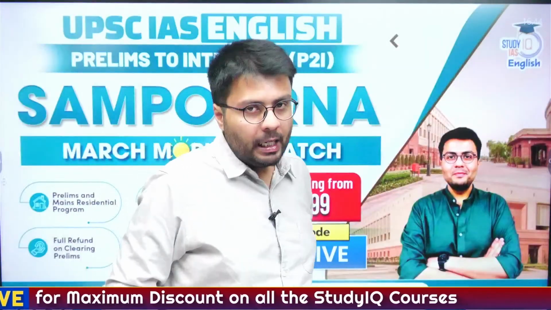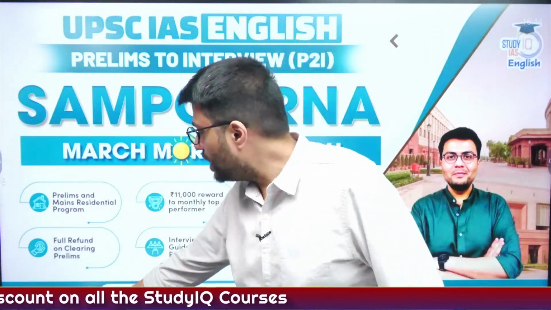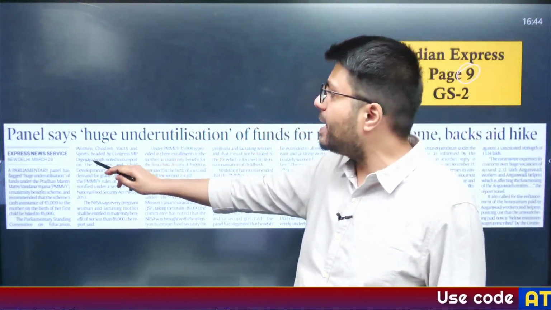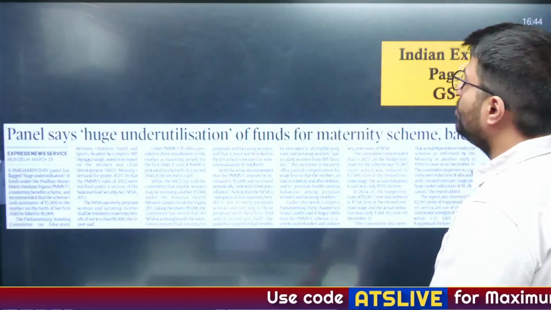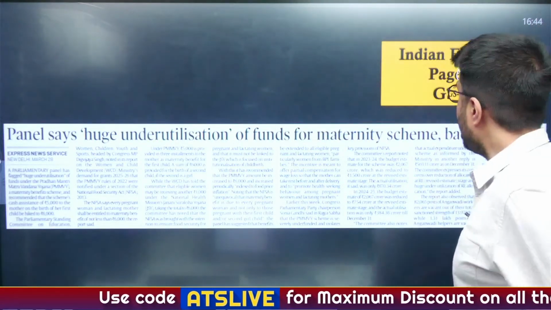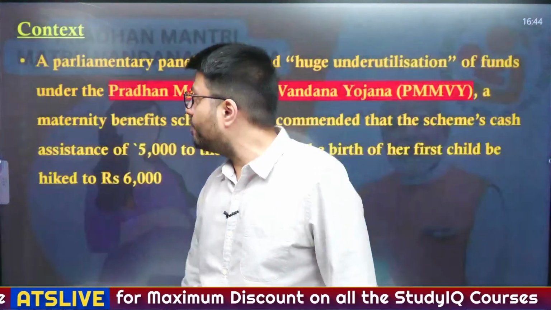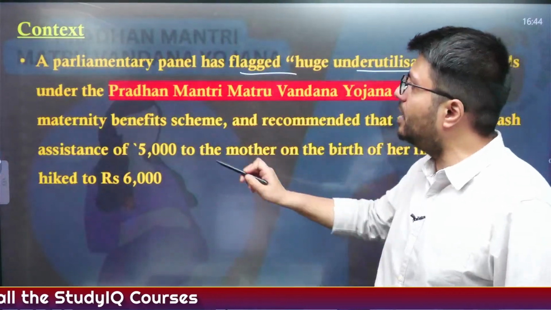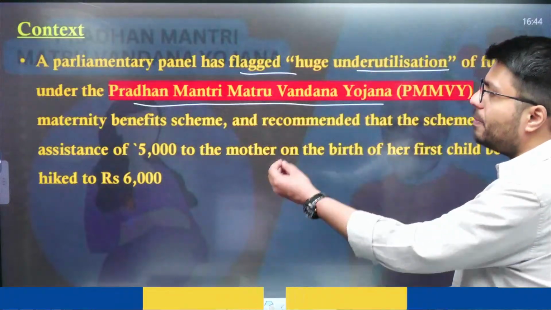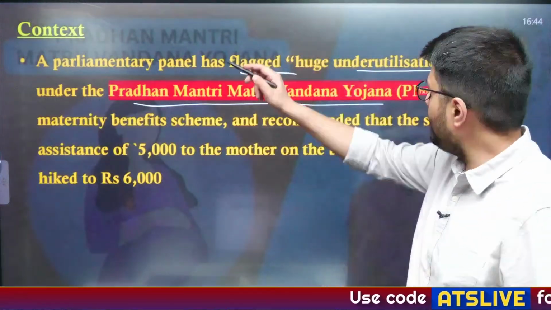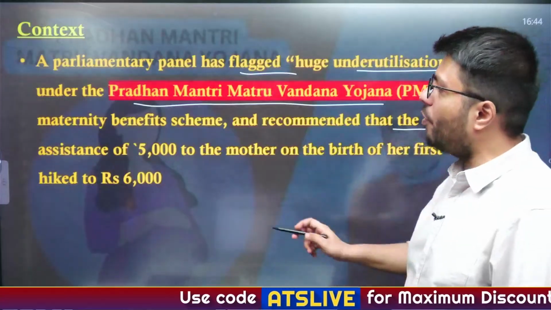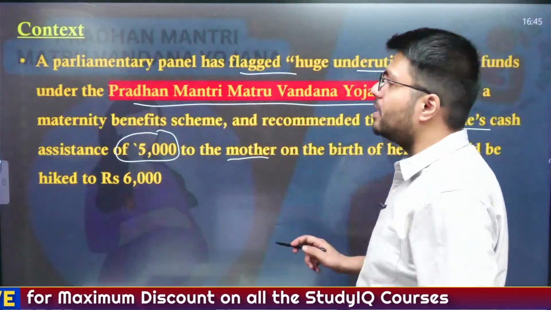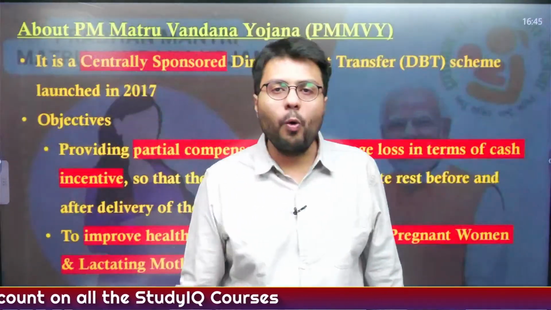Now let us move to another article. This one appeared on page 9 of the Indian Express newspaper, and it states that the parliamentary panel has flagged huge underutilization of funds under the PM Matru Vandana Yojana, which is a maternity benefit scheme. The panel recommended that the scheme's cash assistance of 5,000 rupees be increased to 6,000 rupees. So let us understand what this scheme is all about.